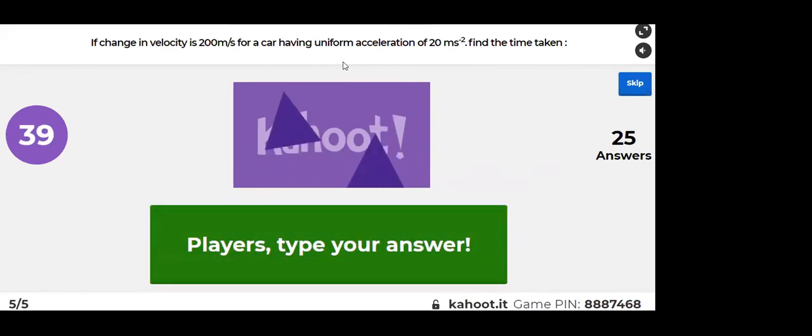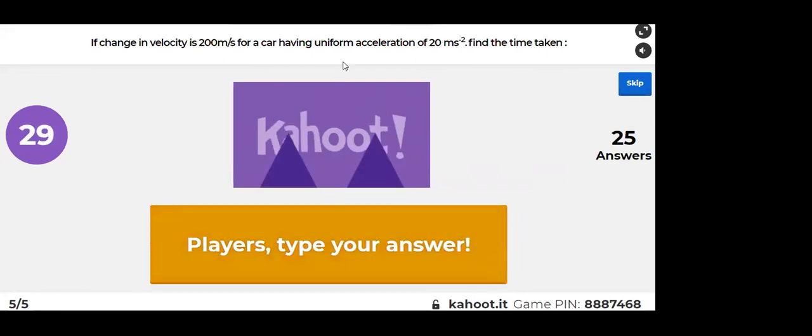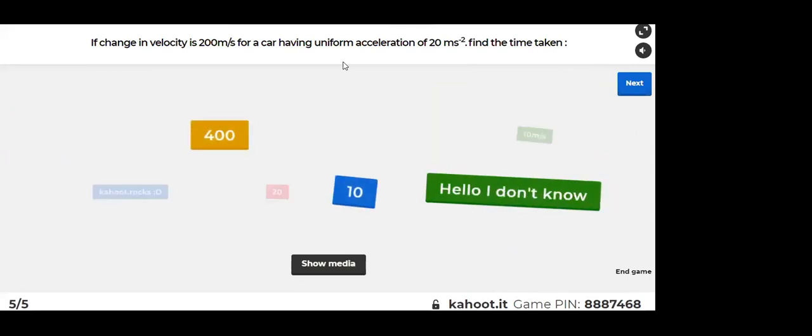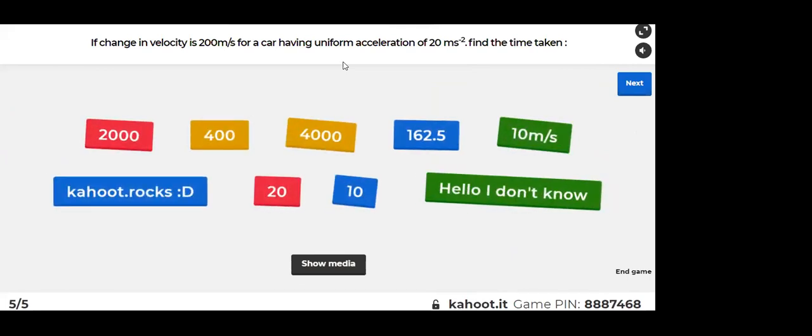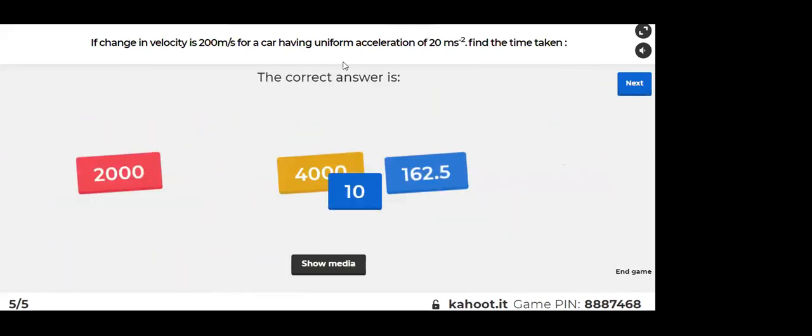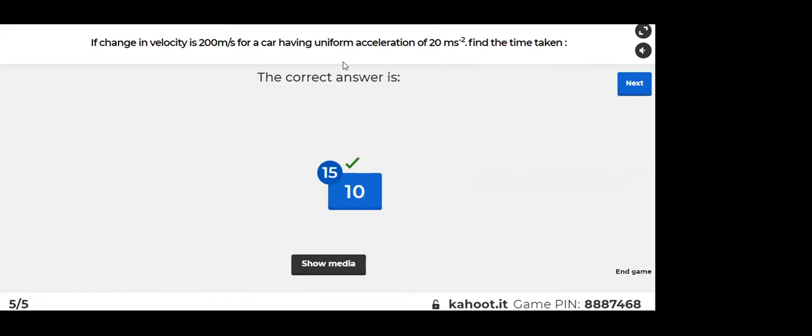Forty-one seconds left, guys. Okay. Everyone answer. What's the answer? Let's just see how many of you gave the correct answer. 15 students. Is there a mistake here too?